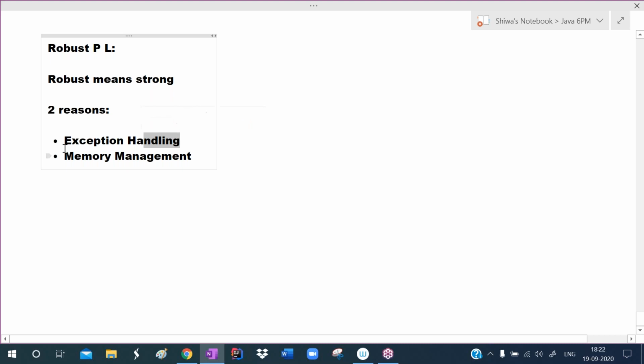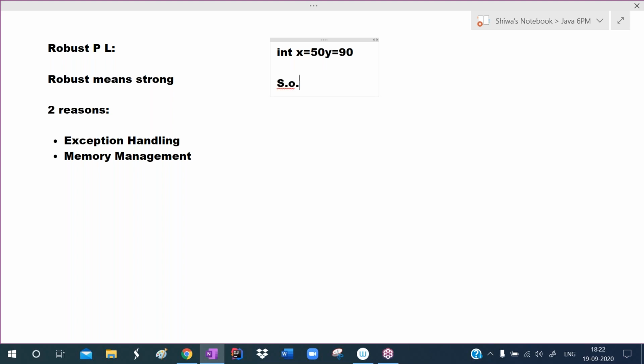Now I want to explain these two points very clearly. Listen carefully. There are two types of errors: one is compile time errors, another is runtime errors. For example, I'm writing a statement like this: int x equals 50, after that y equals 90. Then I'm writing one Java statement: System.out.println hello.